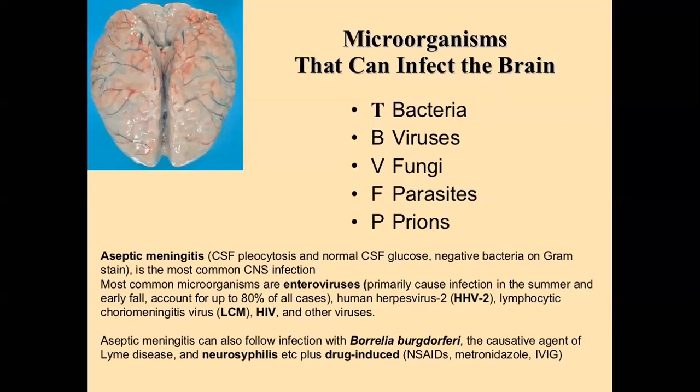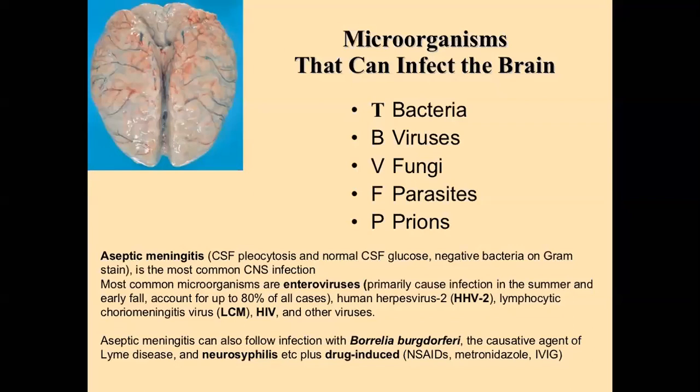The common cause of septic meningitis is bacterial meningitis, and the causes of aseptic meningitis are viral meningitis, tuberculosis meningitis, and fungal meningitis. So septic is bacterial, with a positive gram stain, and aseptic has a negative gram stain, maybe viral, fungal, or tuberculosis meningitis.